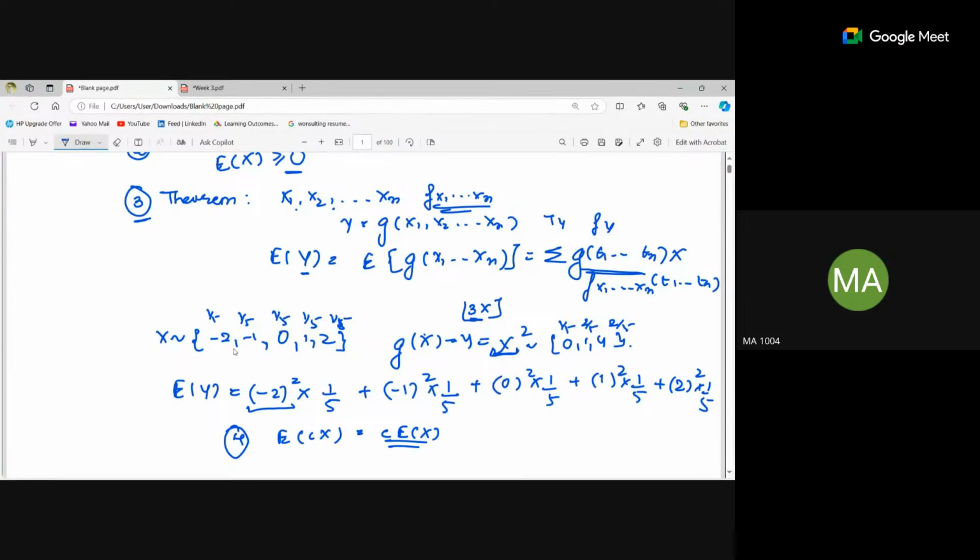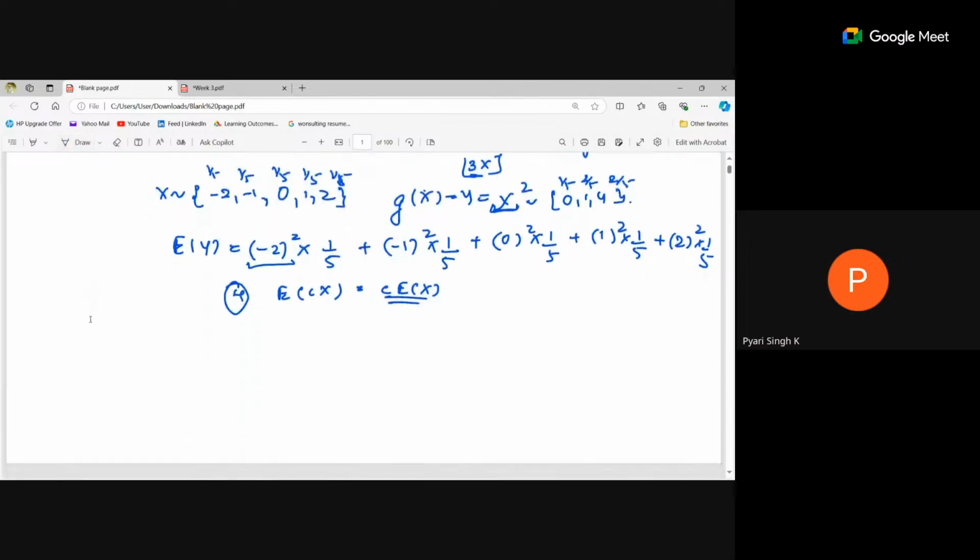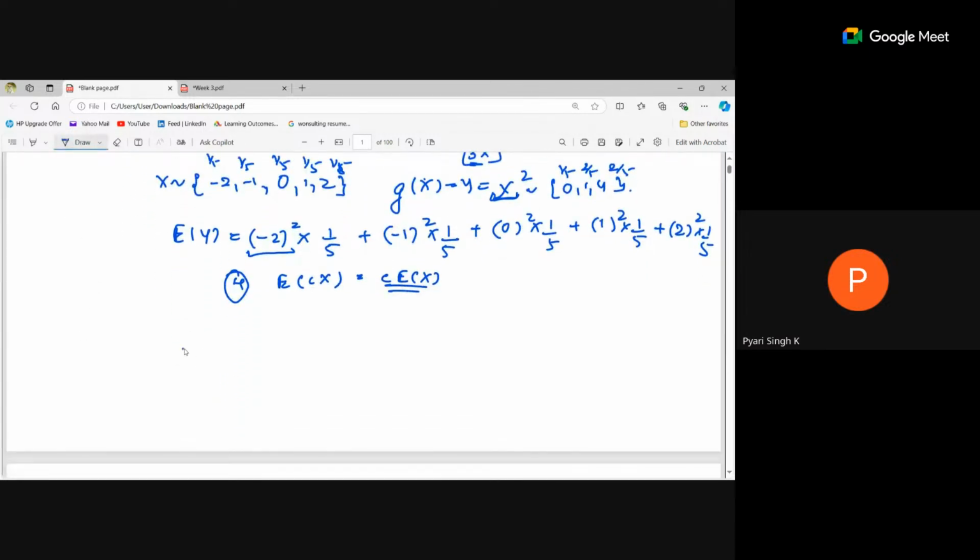So you can do it like 3 into -2 into 1/5 plus 3 into -1. So it will be only 3 into the expectation of x, right? Every possible value we change into that function and then multiply by its probability, plus 3 into -1 into 1/5, and similarly for the other cases.